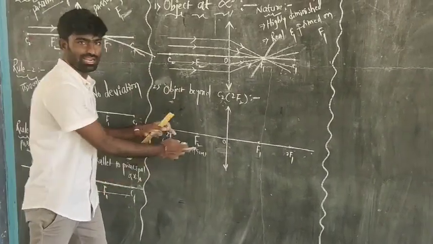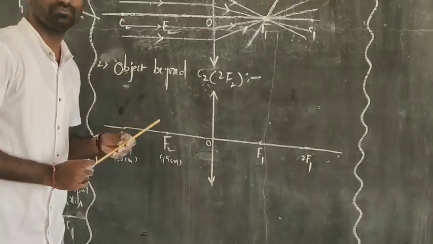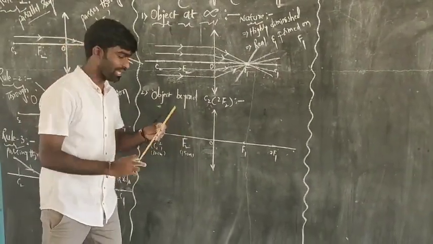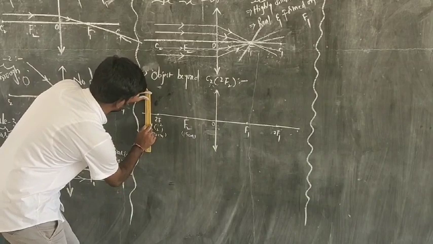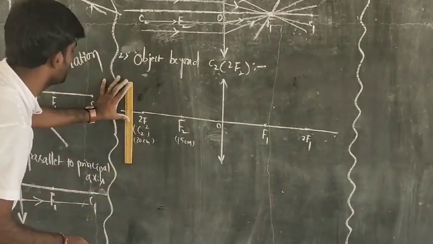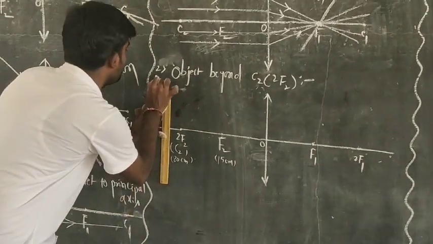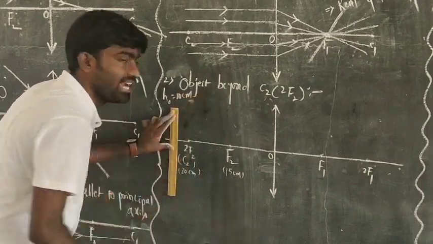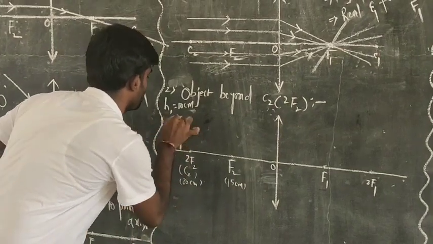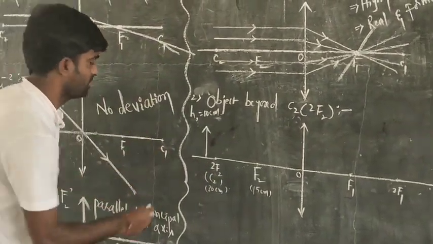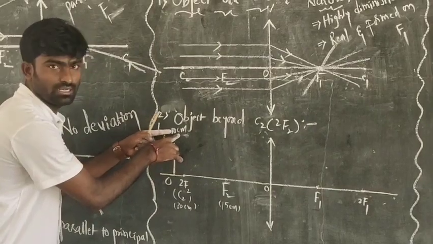I have taken the values of the focal length as well as the center of curvature. Now I am going to take an object with a certain height. I have taken an object with a 10 centimeters length. The height of the object is 10 centimeters, which is upright. Let the object be O dash, which is 10 centimeters.